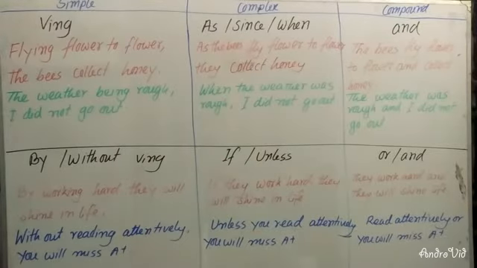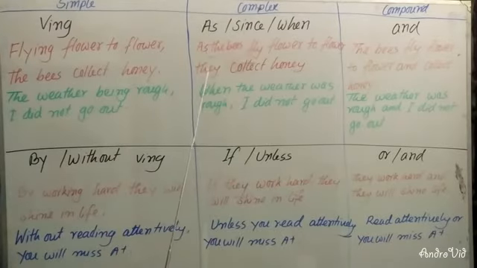Dear students, I have also given you examples on this topic. I will teach you two rules today. If you have as, since, and when in a complex sentence, you will have to use ing with the present form of the verb at the time of changing into simple.